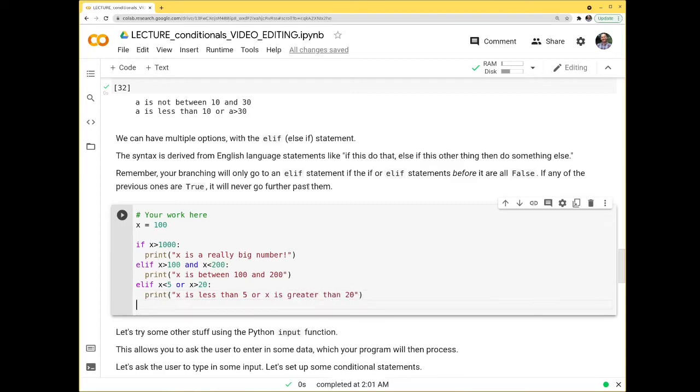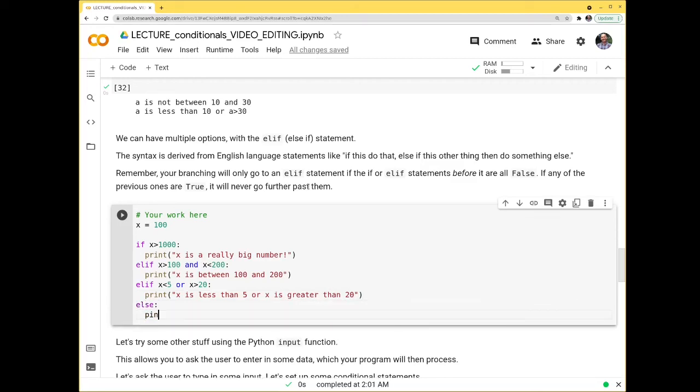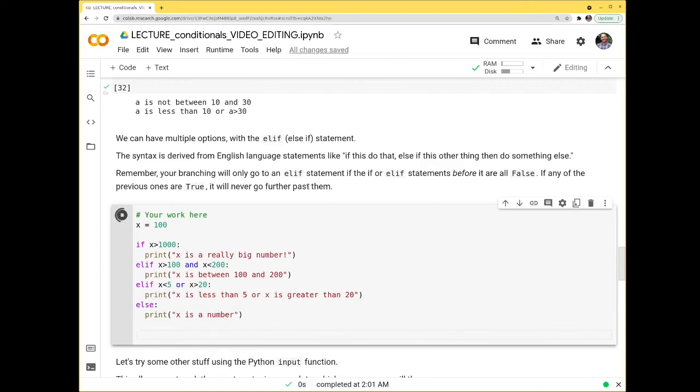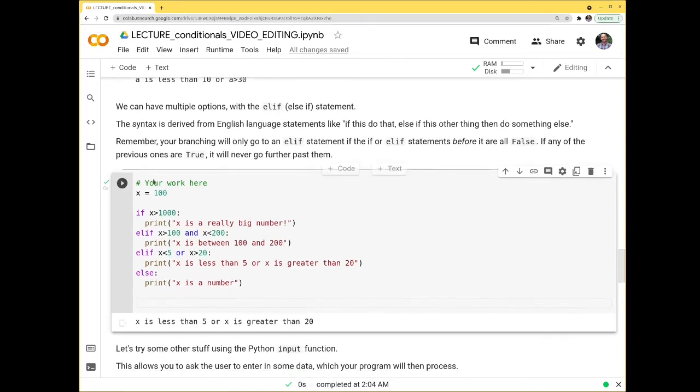And if we're just tired of all these things, we could just say else at the end. We could just print "x is a number." And so let's try some different numbers and see what happens. So I run this again. We get x equals 100, and we get "x is less than 5 or x is greater than 20."